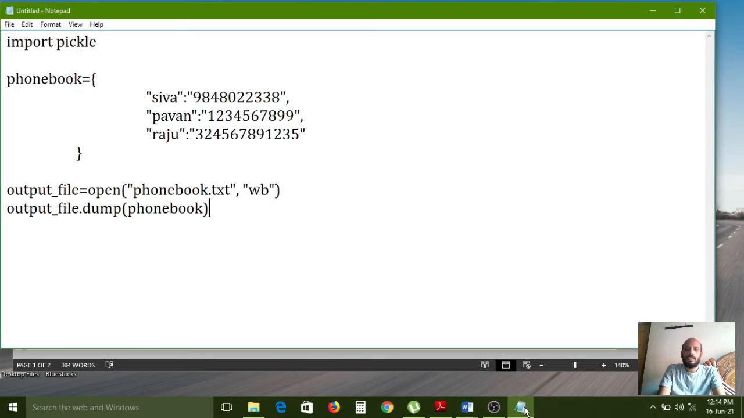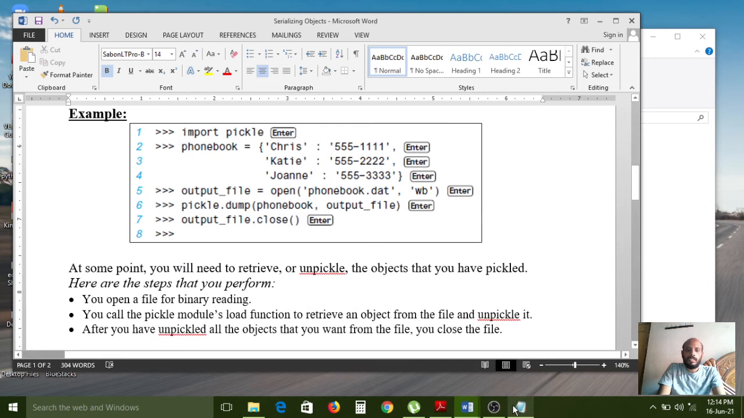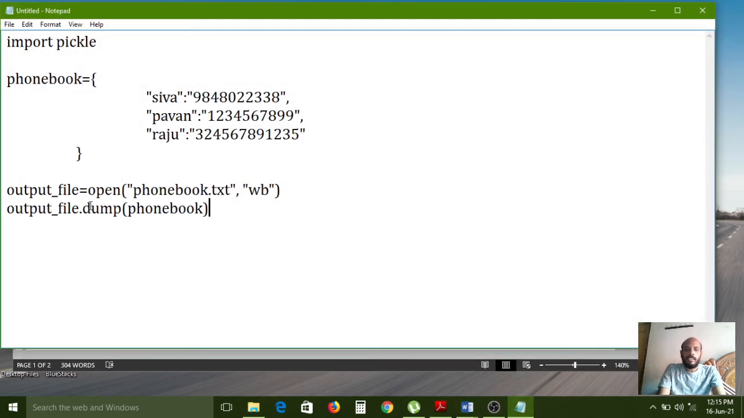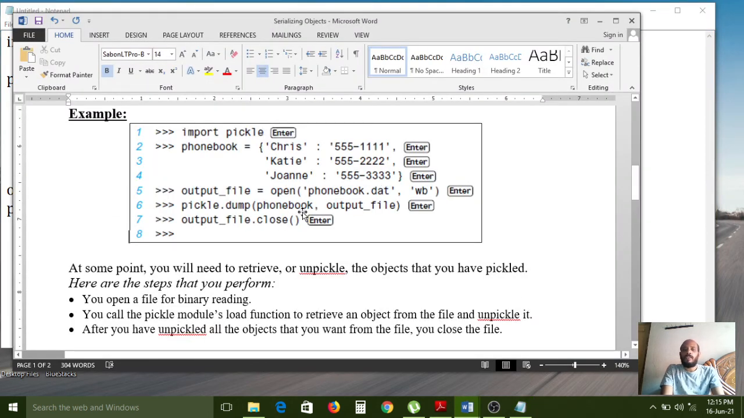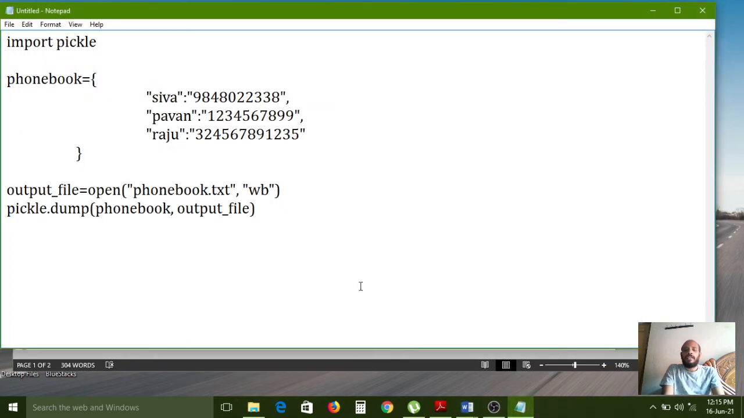Here, pickle.dump method we have to use, because that dump method is available in the pickle module. Here phonebook is an object and output_file we have to pass as an argument. So the dump method contains two parameters. One is the object and the second one is whatever file we have created with the output file. So that file we have to pass here. Okay, so here output file is what? Phonebook.txt, okay?